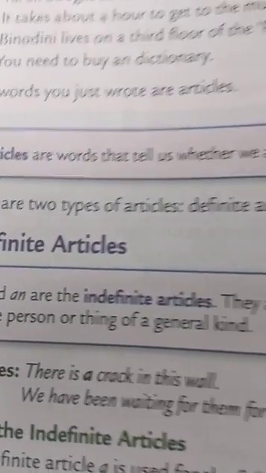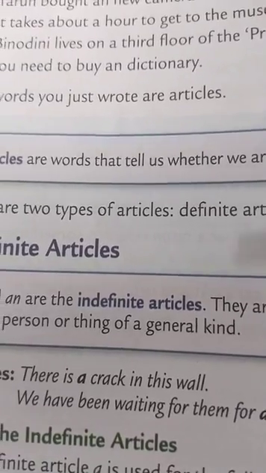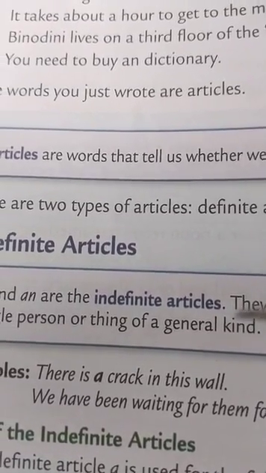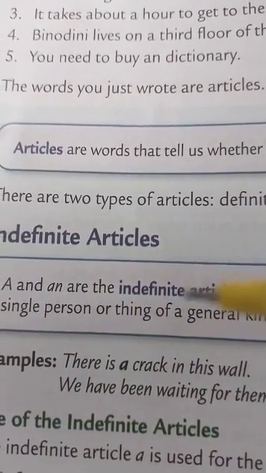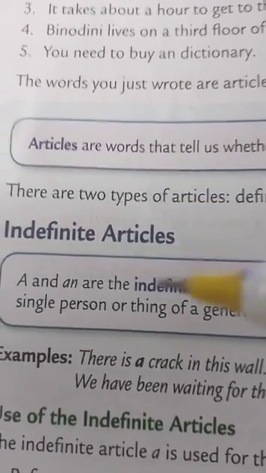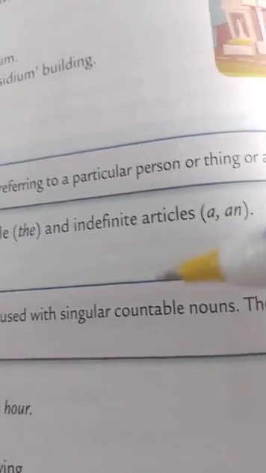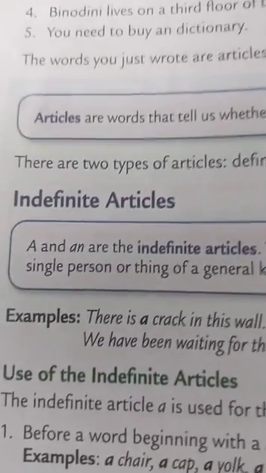They refer to a single person or thing of a general kind. Because I have already told you the is used to refer to a particular person or thing, whereas a and an are used to refer to a person or thing in general. So indefinite articles a and an are used with singular countable nouns, and they refer to a single person or thing of a general kind.